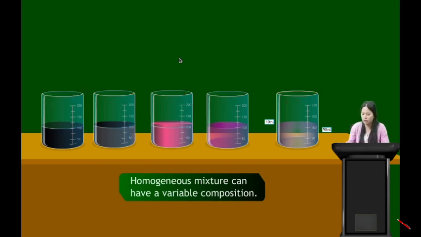Here, a homogeneous mixture can have a variable composition. These are all homogeneous mixtures, but we see that the concentration of potassium permanganate here is more. The amount of potassium permanganate here is a little less, it gets lesser, but these are all still homogeneous mixtures. So a homogeneous mixture can have a variable composition.